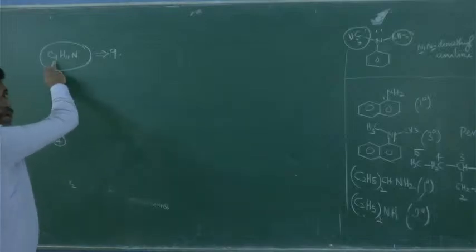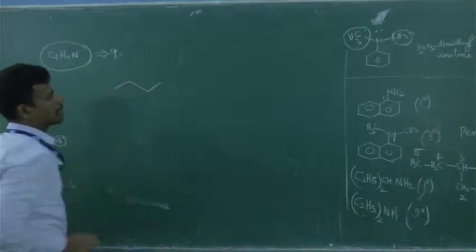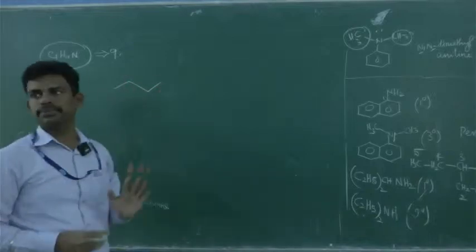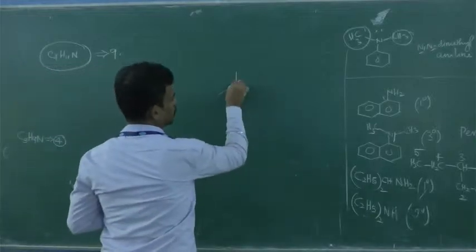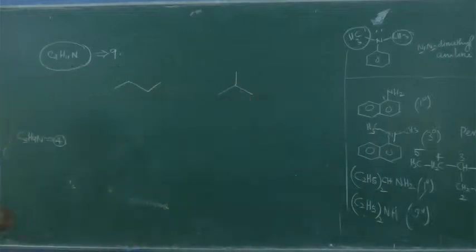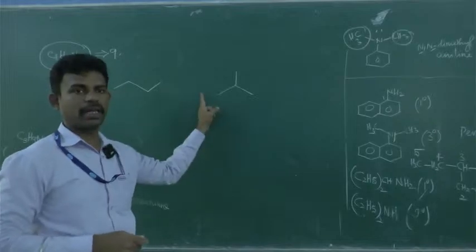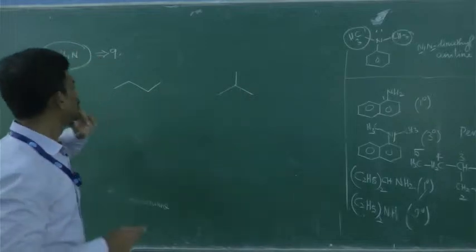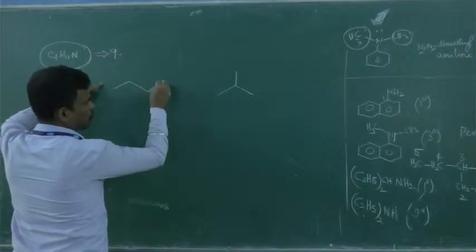So you have 4 carbon, right? Please write the bond line formula of 4 carbon. 1, 2, 3, 4. And you have another fragment, which is also 4 carbon. Yes or no? You write these 2 fragments having 4 carbon. One can be linear and one can be cyclic. Now you place the NH2.